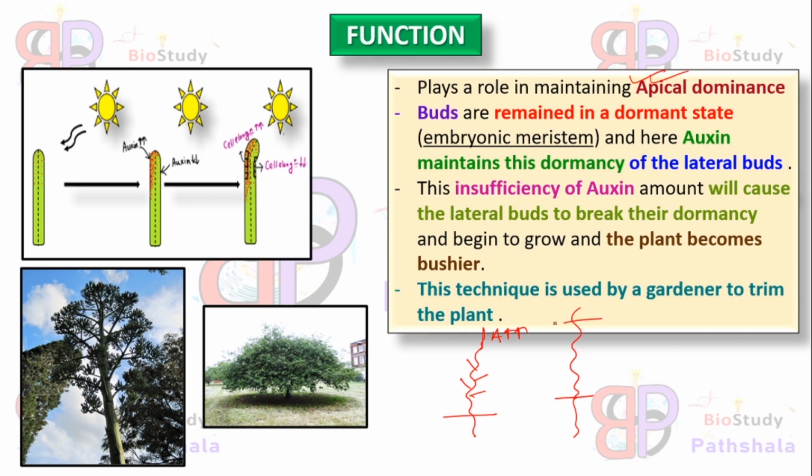But if we cut this portion, after cutting the tip portion of the plant, the auxin hormone becomes insufficient for the plant growth. After the insufficiency of the auxin hormone, the lateral buds break their dormancy and start to grow faster and become bushier in appearance. This technique, that means the removal of the tip portions of the plant, is used by gardeners to trim the plant to make it bushier in appearance. As you can see, this plant is much bushier while this plant is very tall in height, showing apical dominance, and this plant is showing lateral bud dominance. Okay.